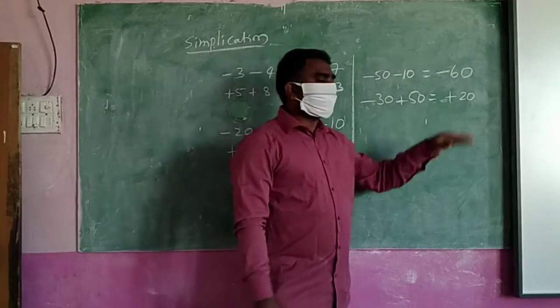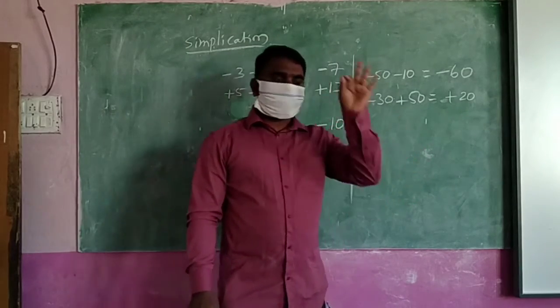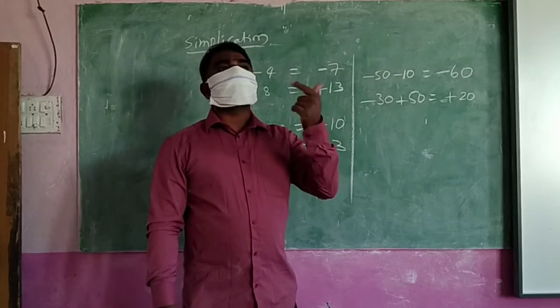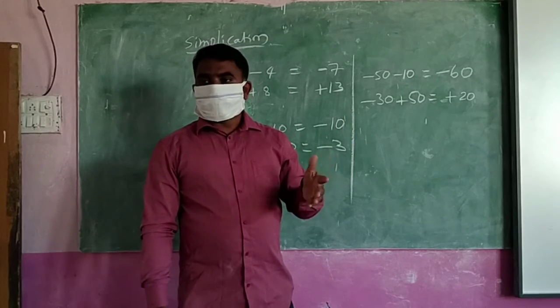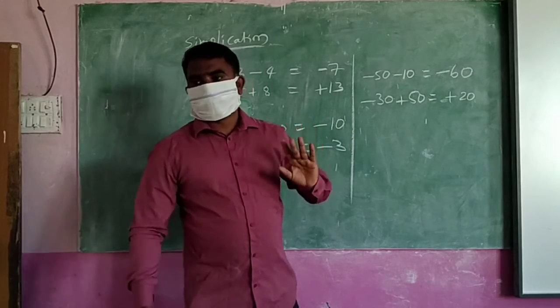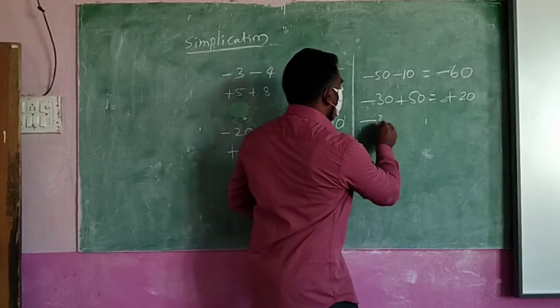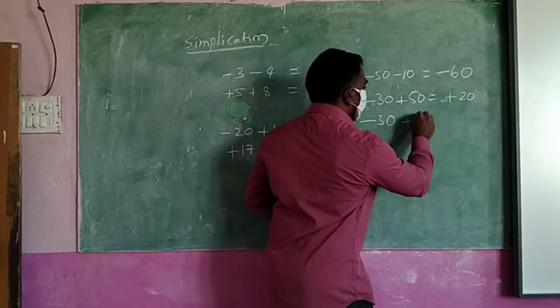You were giving the symbol first. Don't give the symbol first. First you find the number, then after that find where you are. Okay, think like that, then you can say the correct answer. And suppose minus 30 plus 20.